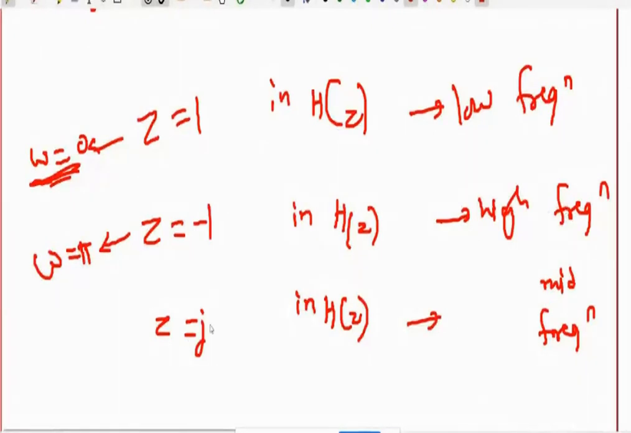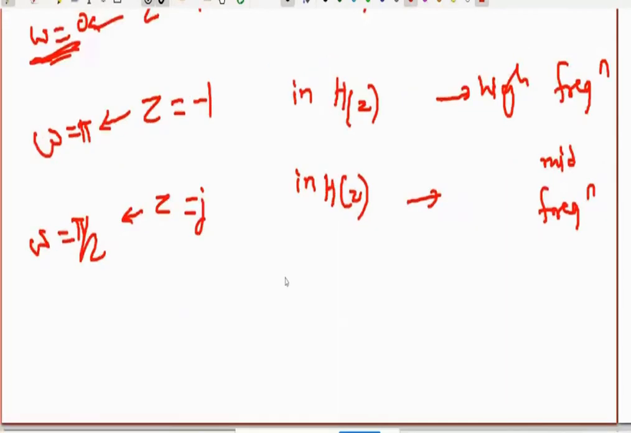When I put z equal to j, in that case omega value is pi by 2. That means it is a mid frequency. It is nothing but mid frequency. Okay. So when I use this z equal to 1, that means I am checking for low frequency. When I put z equal to -1, that means I am checking high frequency. When I put z equal to j, that means I am checking mid frequency. Okay. So these points are clear.